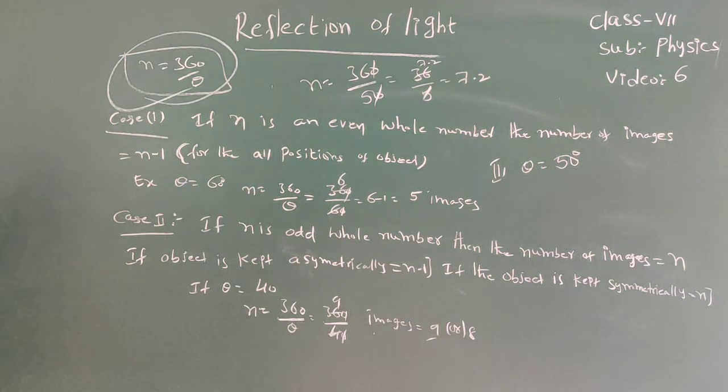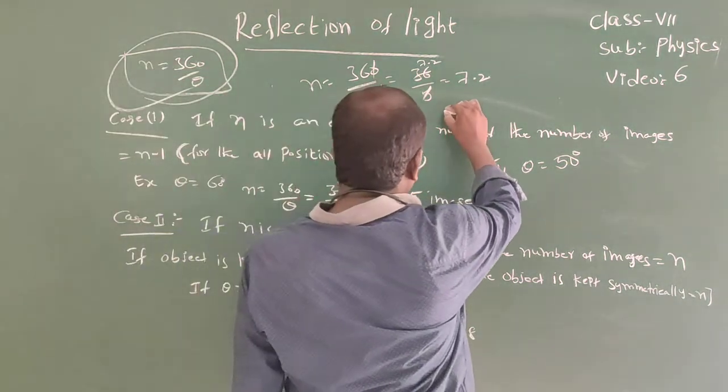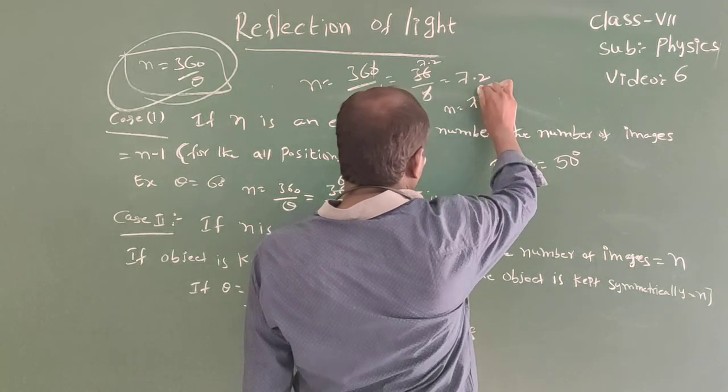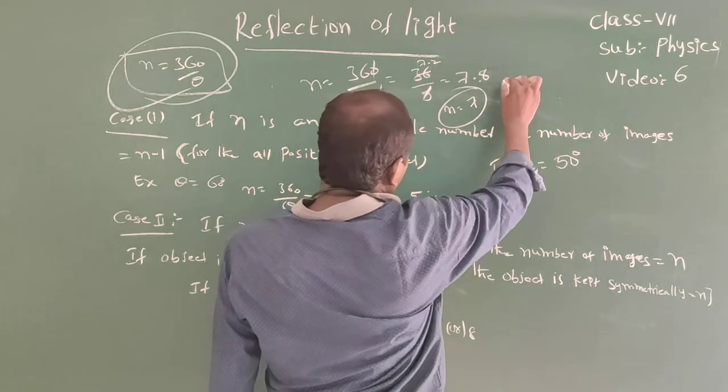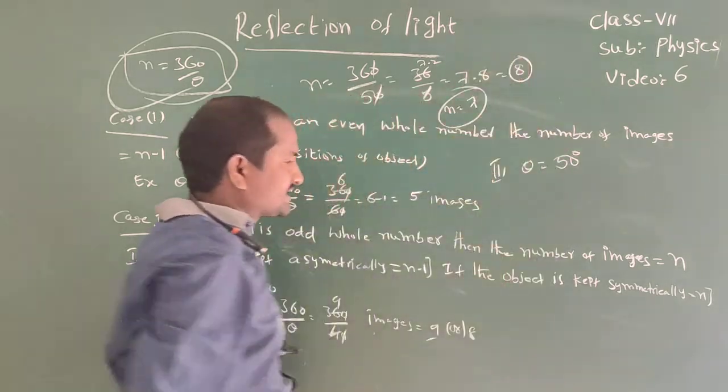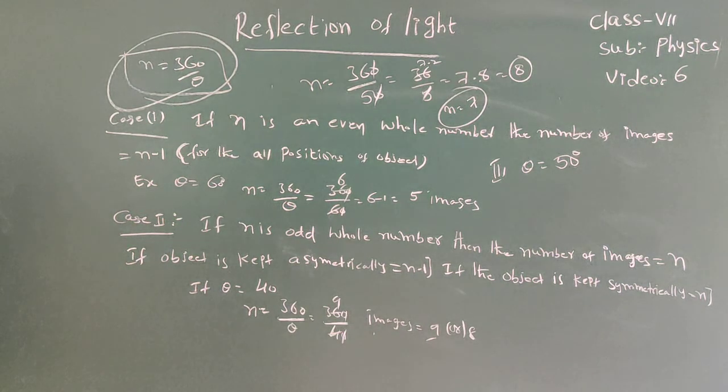Here n is not a whole number, so number of images we can write 7, the nearest value. For example, if we got 7.8 or 9, the number of images we can write 8. It is the formula to find the number of images. Okay, thank you.